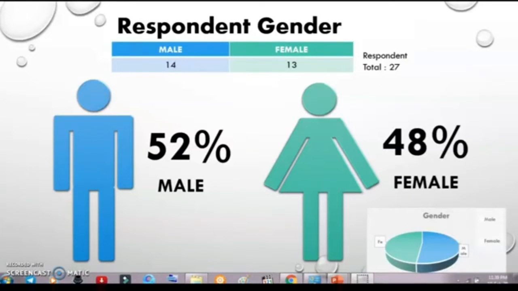Our group conducted a survey among overseas students and we had 27 respondents. The samples I am going to talk about are age and gender. As we know, gender is a qualitative sample where the sample has no numerical value, just male and female. According to the data we found, there were 14 male and 13 female. From this data, we can see that males are more likely to engage in travel activity.